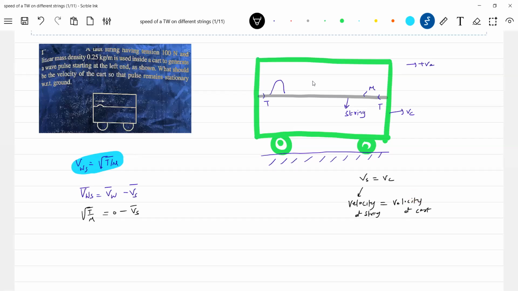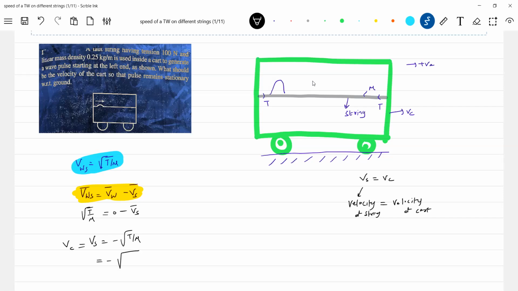Will you agree with this? With whatever speed the cart moves, the string will move with that speed, because the string is connected to the cart. So now what is Vs equal to? This should be the velocity of the cart also. Simple idea. Our entire focus will be on this particular thing. We'll substitute the value.